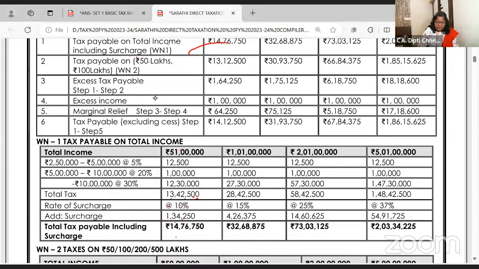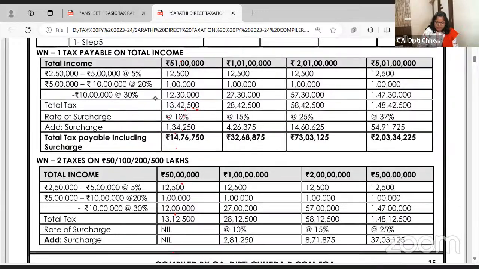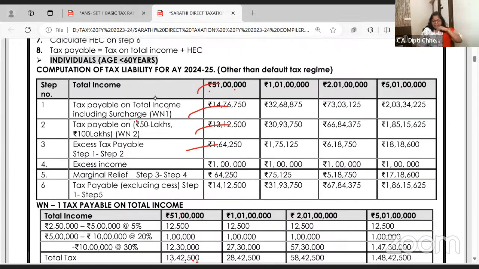What is the tax payable on 50 lakhs? 50 lakhs pay no surcharge. 13 lakhs. How much is the excess tax you are paying? You are paying excess tax 1,64,000 just because you have earned 1 lakh extra income. As excess tax minus excess income is my marginal rate.